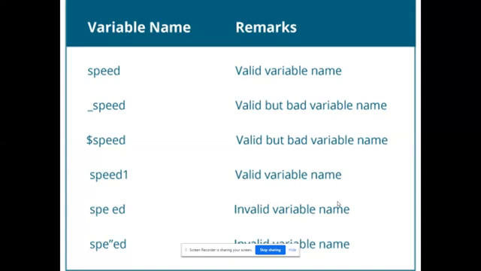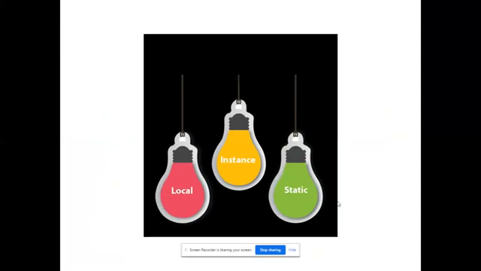This slide has been introduced to show the professional way of giving variable names. When adding two numbers, don't give A and B. Instead, you can give number1, number2. Likewise, you can give a meaningful variable name. So there are 3 types of variables.